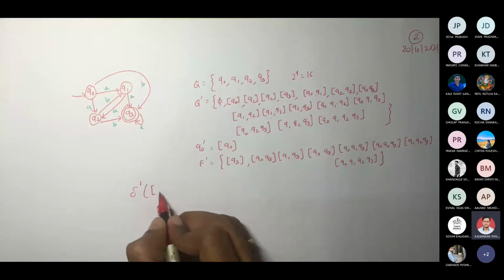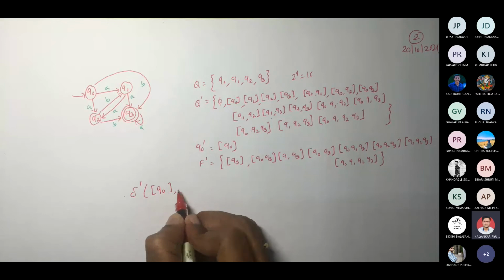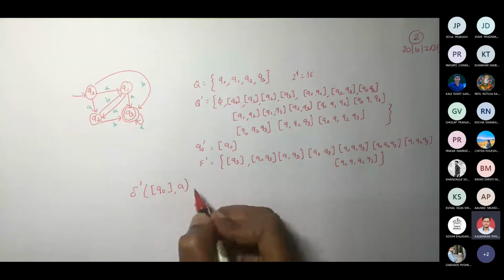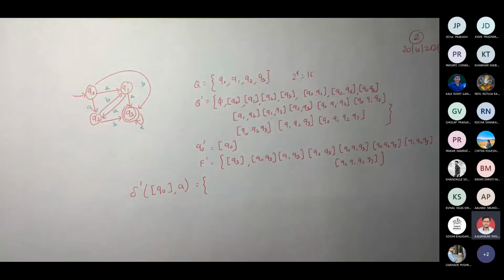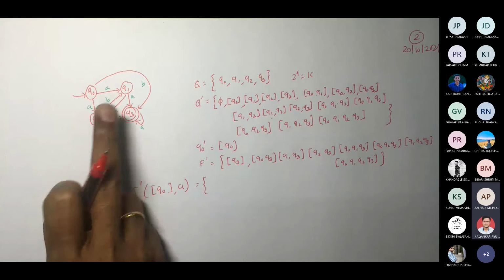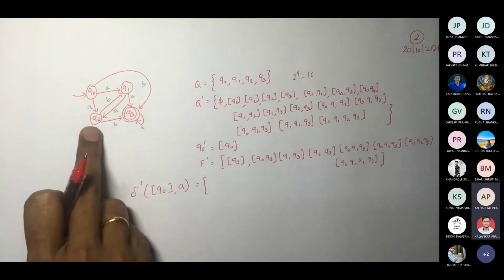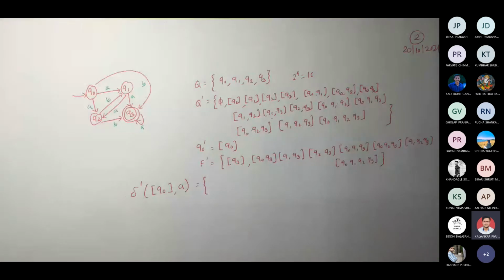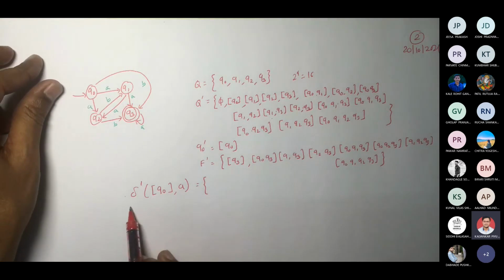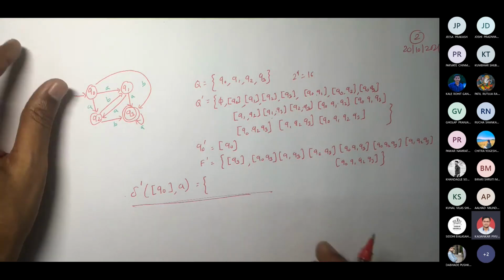How would delta dash be? It would be q0 comma a. What is q0 comma a in this case? Q1, Q2. So it can go to Q1, it can go to Q2. Correct? So how should I write this exactly? This would be really difficult for us to write this way, so let me write this in terms of a transition table.